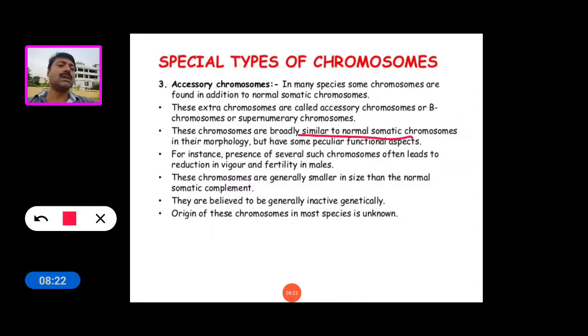For instance, the presence of several such chromosomes often leads to reduction in vigor and fertility in males.